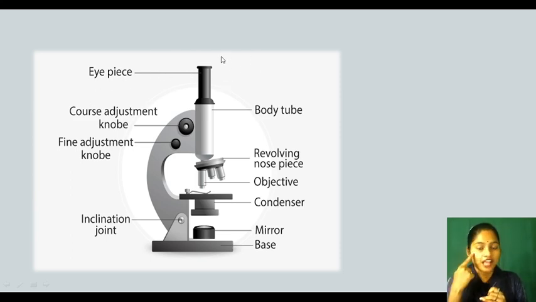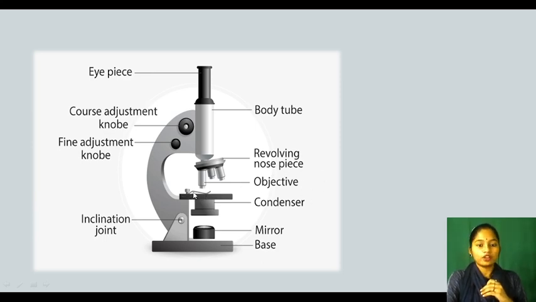Eye means our eyes, so we put our eyes over it. It is called the eyepiece. Then the body tube. What is the function of the body tube? It connects the eyepiece with the revolving nose piece. What is the function of the revolving nose piece? Revolve means it can move. In the revolving nose piece there are lenses called objective lenses. It is near the object.